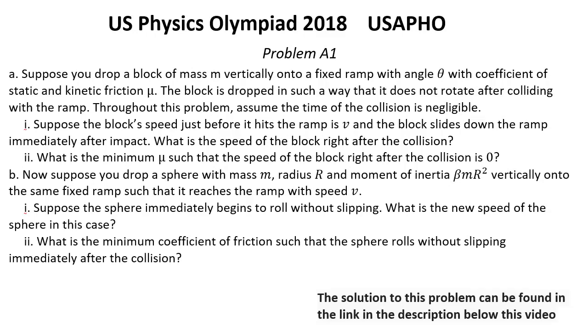US Physics Olympiad year 2018 final round. USAPHO. This examination consists of two parts. Part A has 3 questions and is allowed 90 minutes. Part B also has 3 questions and is allowed 90 minutes. Problem A1.